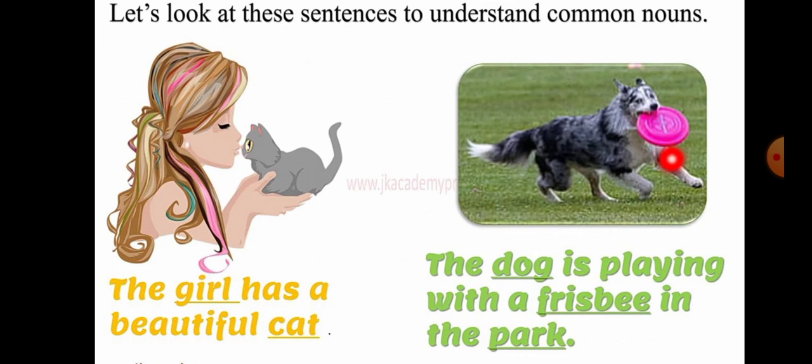This is called a frisbee. So that could be any frisbee. That is why the words dog, frisbee and park, these three words are common nouns. Here also the name of the park is not mentioned. So the park could be any park. That is why it is a common noun. So you understood what is a common noun? Very good.